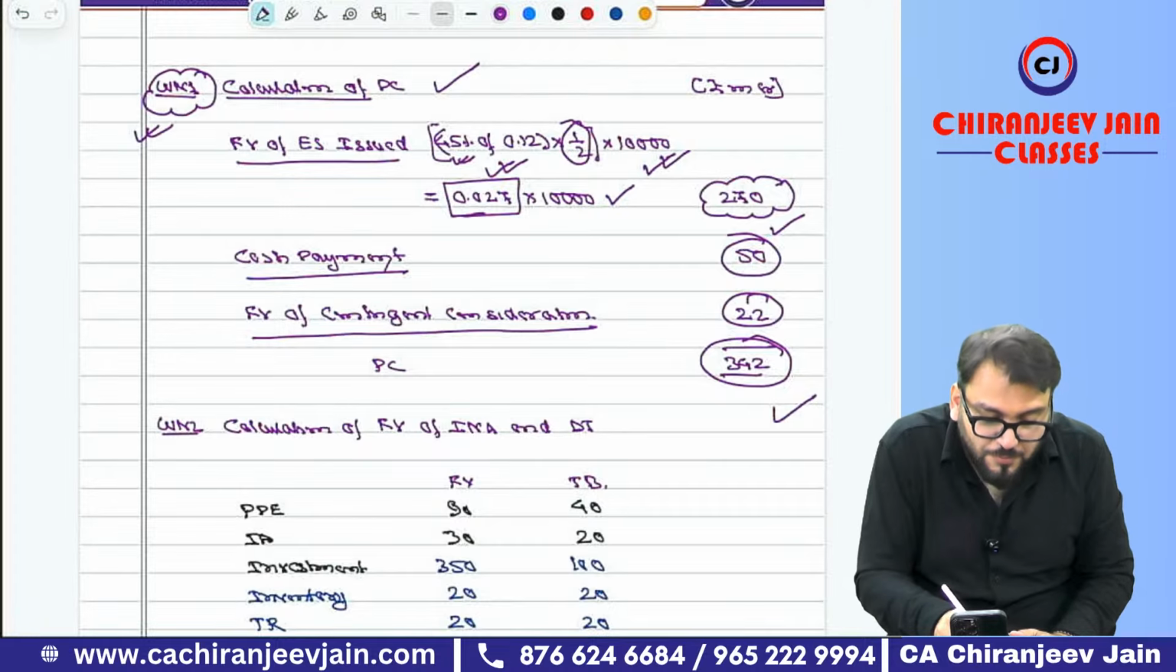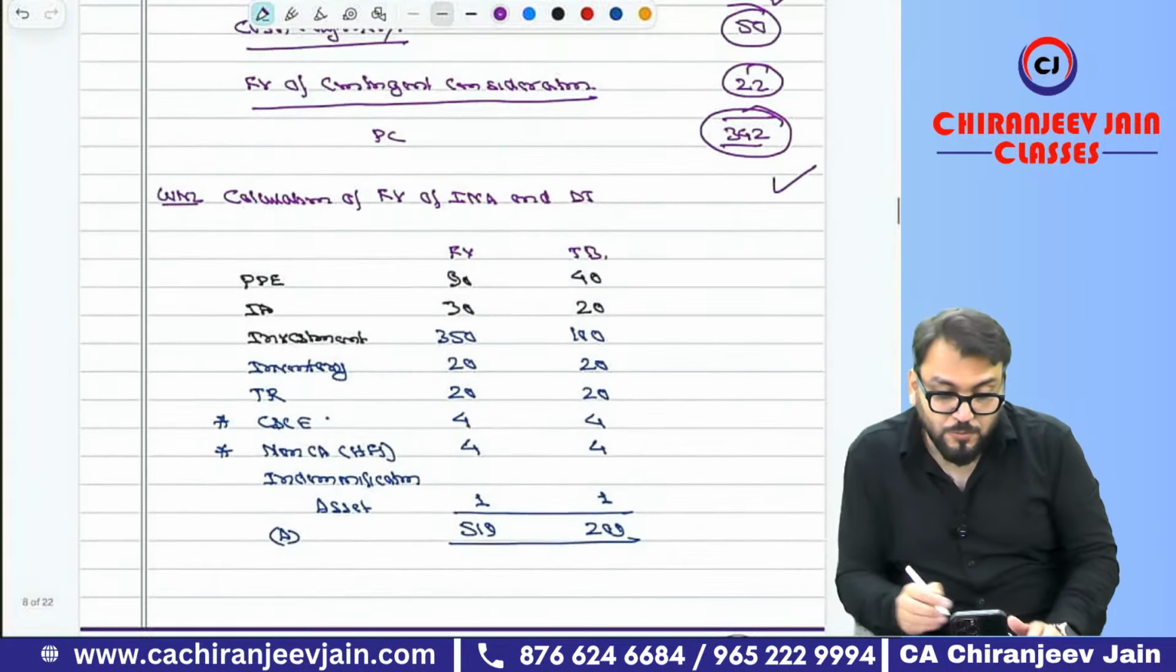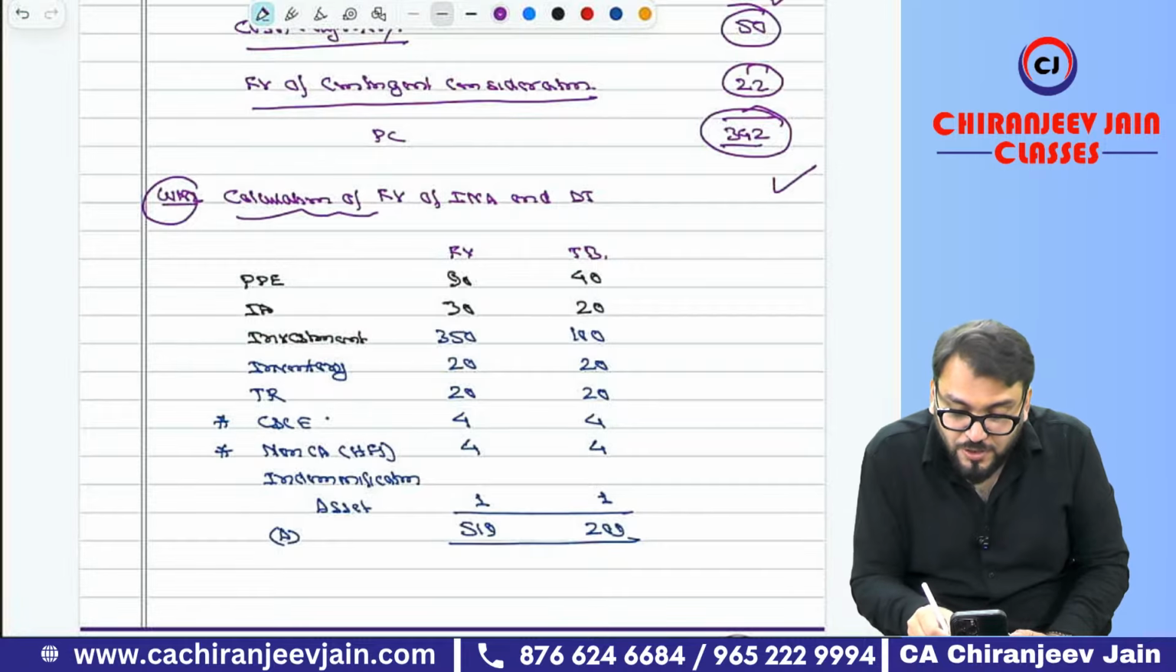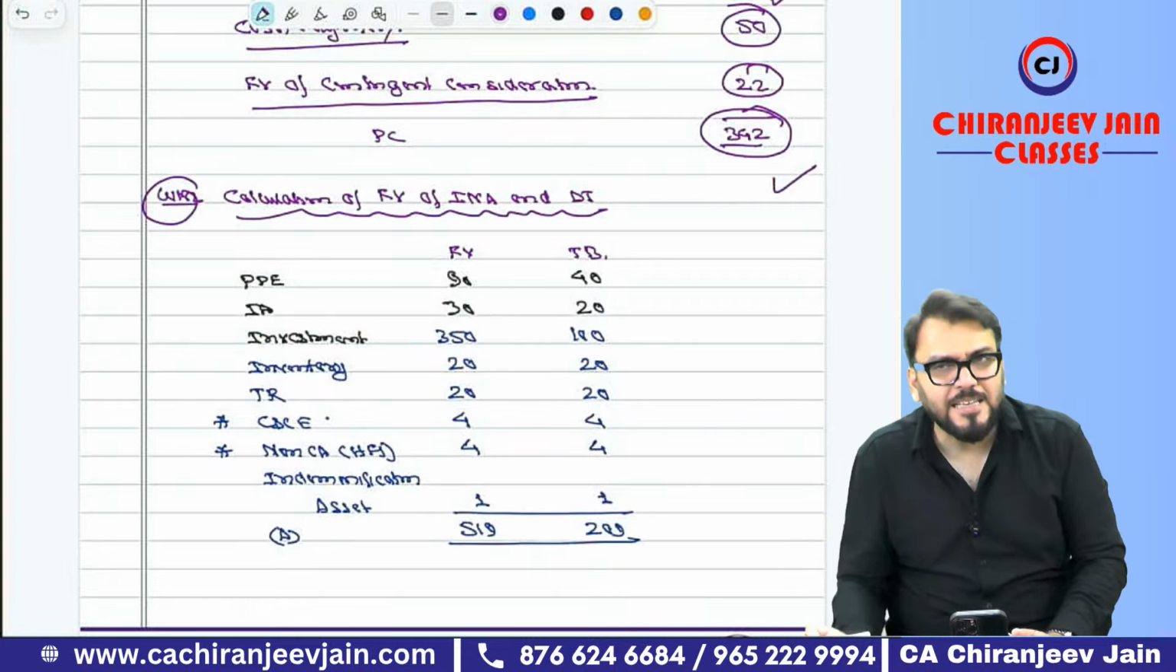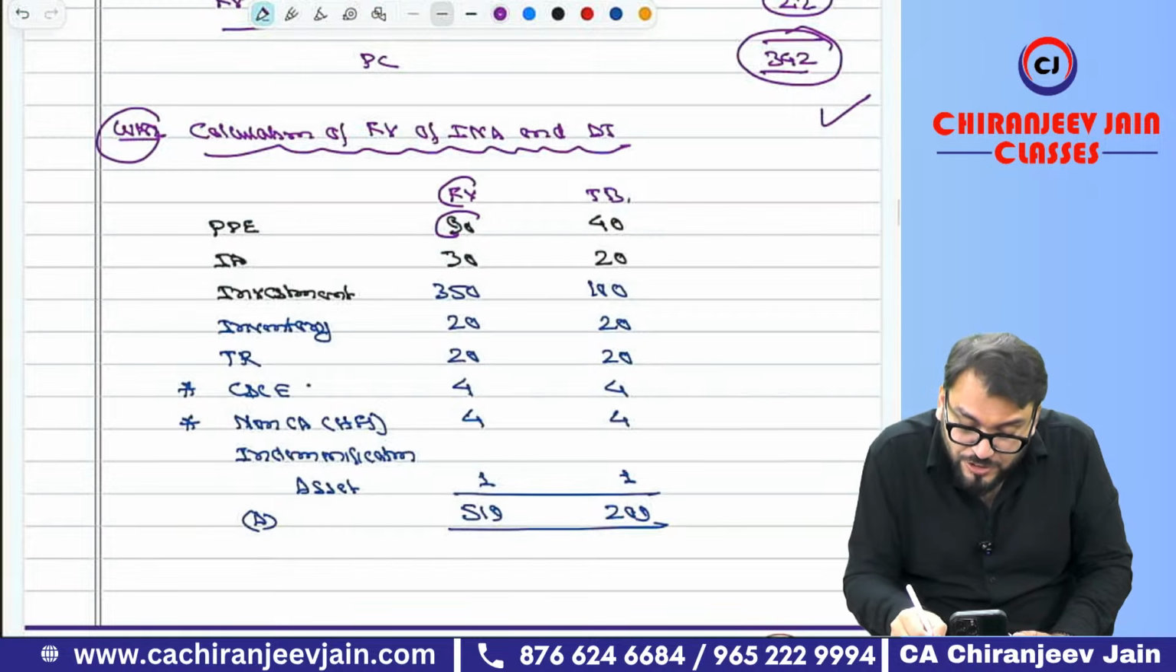Reply fast whether working note number 1 is clear or not. Now let us come to working note number 2. Calculation of fair value of INA and deferred tax. Same working note. So can I say fair value of PP? This fair value is given in the question.